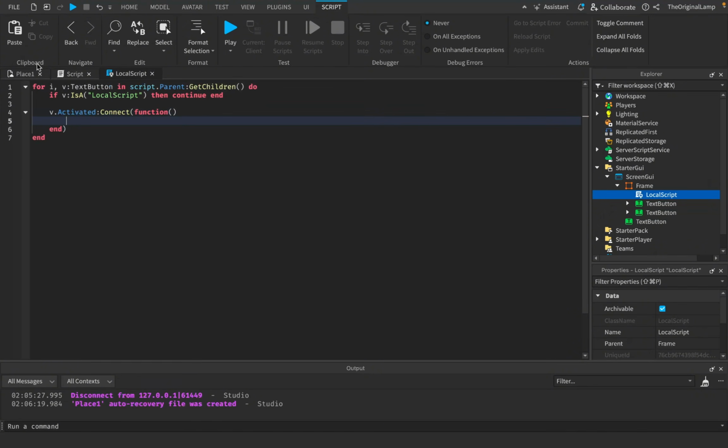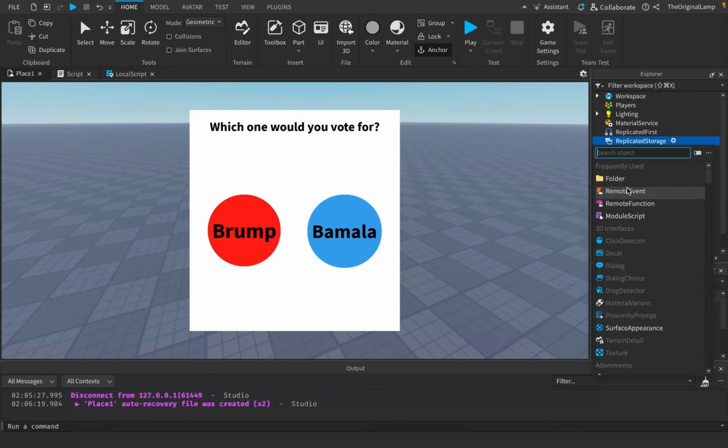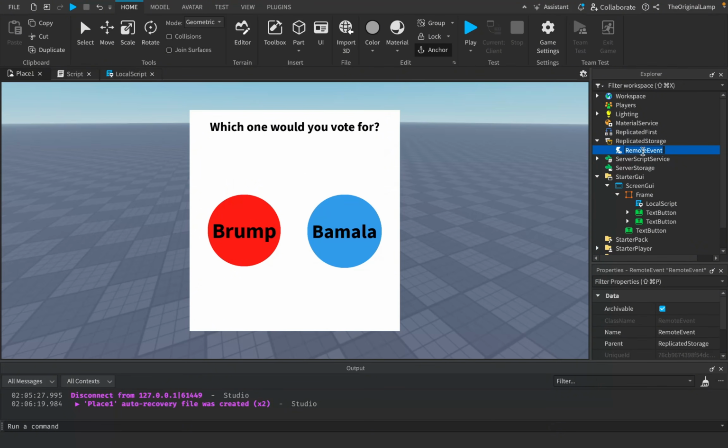So whenever either button gets pressed, for silly little fake candidate names, I'm going to send a message to the game to showcase that your vote matters, in a hypothetical scenario where, let's say, you vote for Bomala or you vote for Brump. You want a way to show that to other people, obviously, because you've got to be proud of your political choice. So I'm going to make an event, which is a way for us to talk to the game effectively as players, and I'm just going to call it PoliticalEvent. That's actually a perfect name.